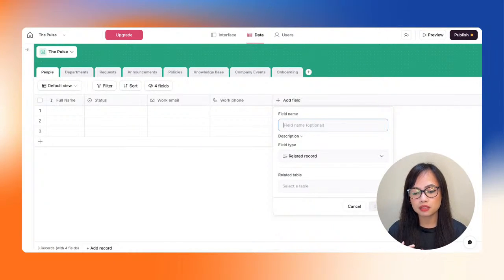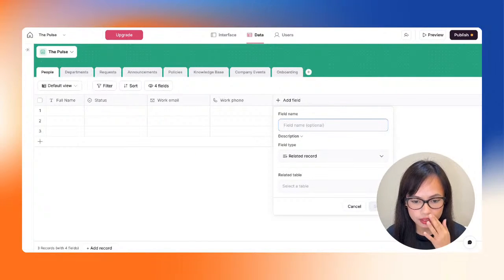So there might be some small businesses that start with 2 people or 3 people. So naturally, they wouldn't have a lot of departments in the company yet, but as they grow, we want to make sure that they have the option to add a new department. So that's why we want to have that kind of field type in this section.